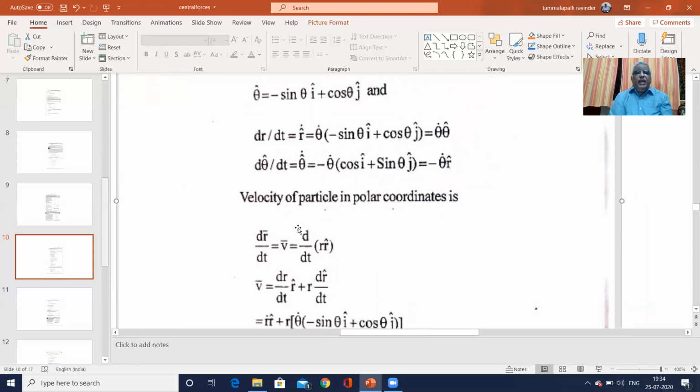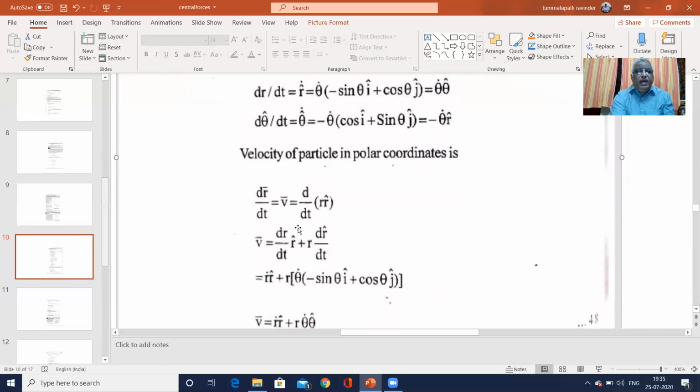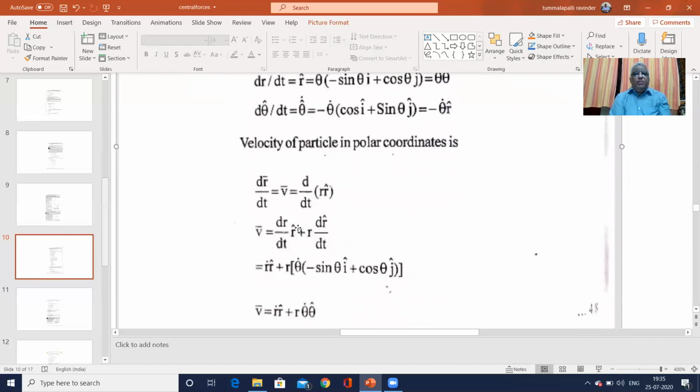Velocity of the particle in polar coordinates: dr by dt is nothing but v, which is equal to d by dt of r times r hat. Differentiating by the product rule, dr by dt times r hat plus r times d r hat by dt. So we get r dot r hat plus r times theta dot times (minus sin theta i plus cos theta j).